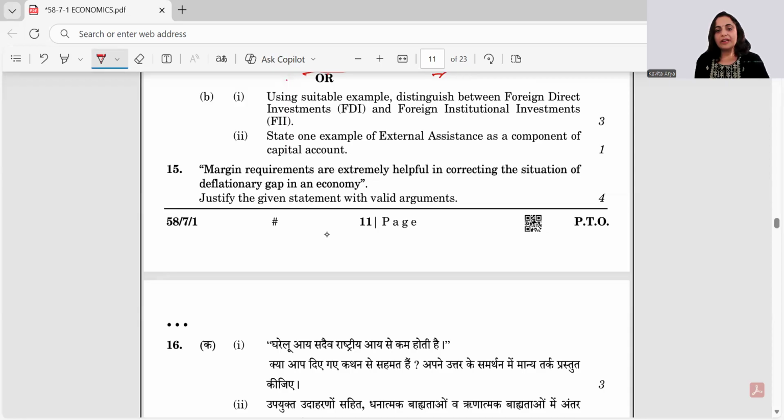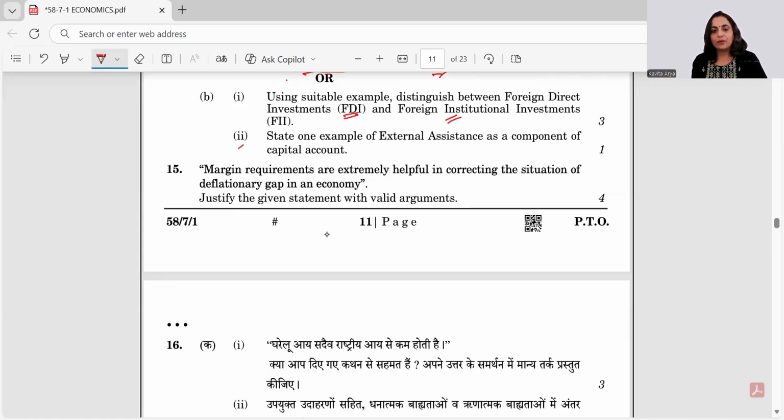We know that FDI is talking about direct control and influence. Here, the person owns the asset, but FII doesn't give you direct control. So here, the example is your investment in shares, debentures, and bonds abroad.